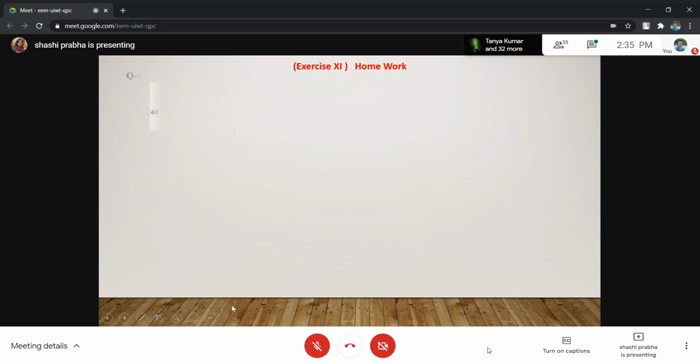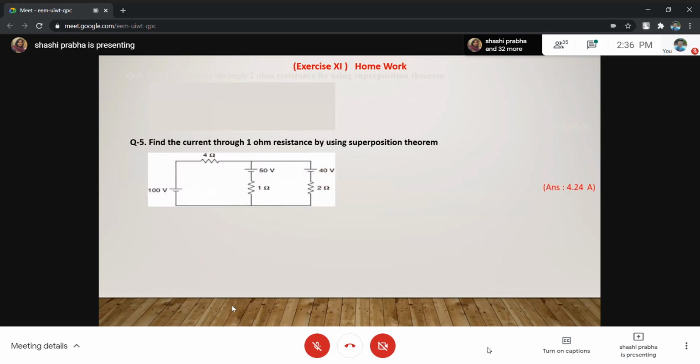Question number 4. Okay, take this one. Can you find the current I by superposition theorem? The current in the 1 ohm resistance here, by superposition theorem.